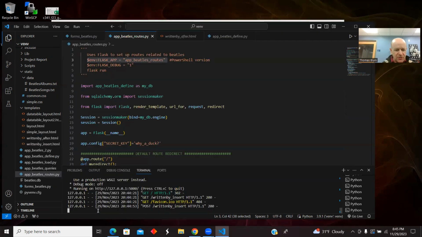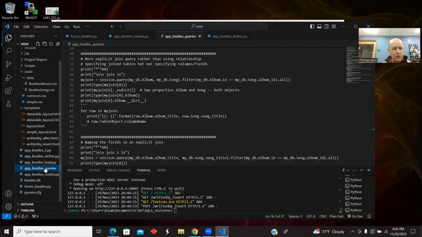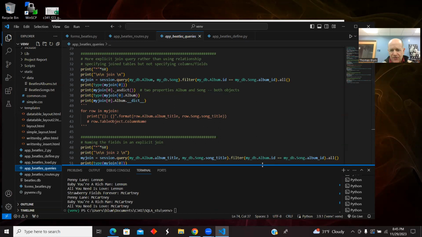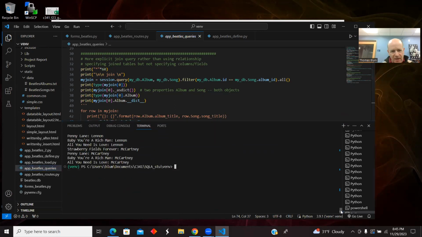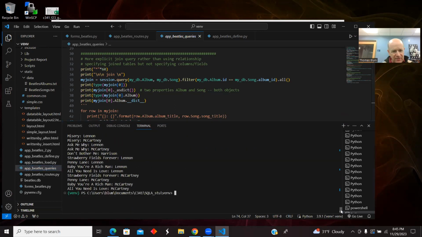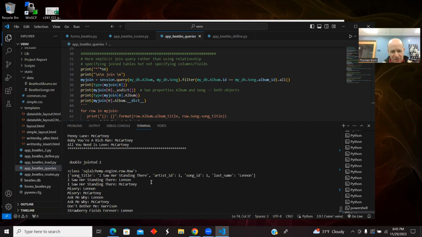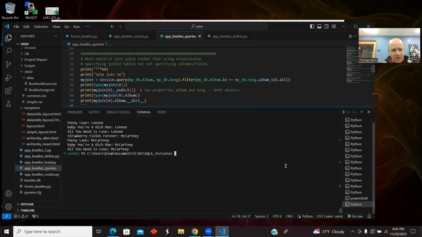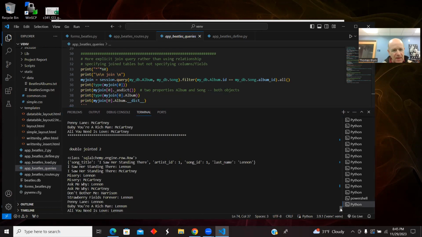And let's Control C, let's get out of there. Let's rerun our queries. Although it's in the terminal, it's a little bit nicer looking. And so here we see that we have those beginning songs, I Saw Her Standing There, Misery. And then I've just added some of the ending songs. And this is the order here.